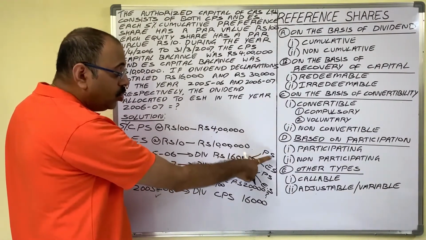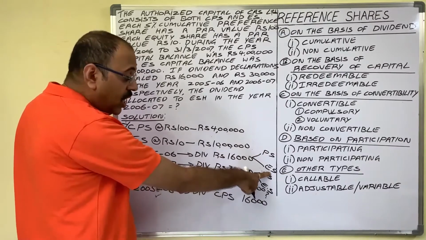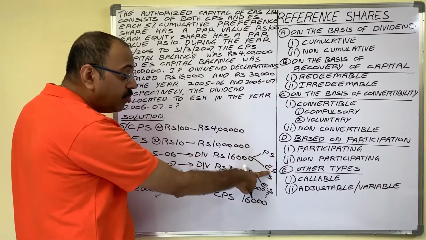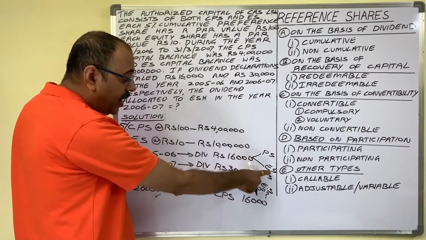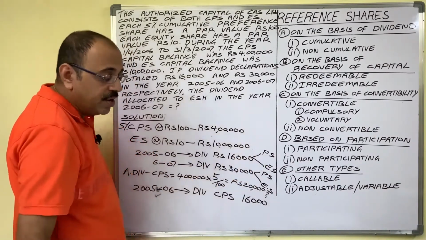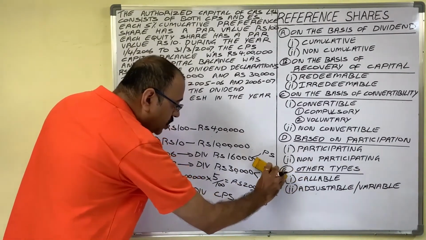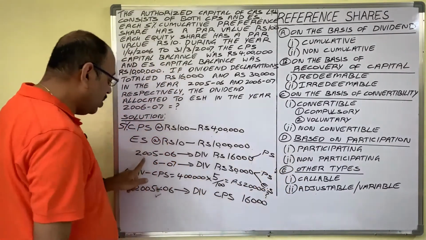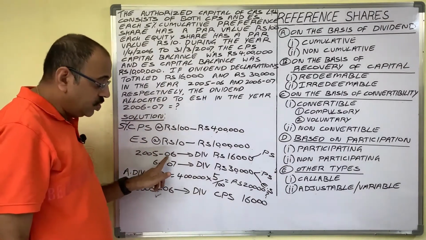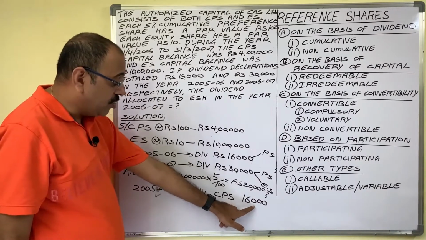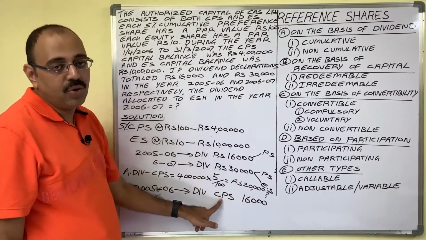You know, to equity shareholders, the company pays only the remaining amount after clearing the dividend of preference shareholders. And as there is not enough profit, there is no question of paying dividend to equity shareholders in the 2005-6 year. So the company declared 16,000, and that 16,000 belongs only to preference shareholders.